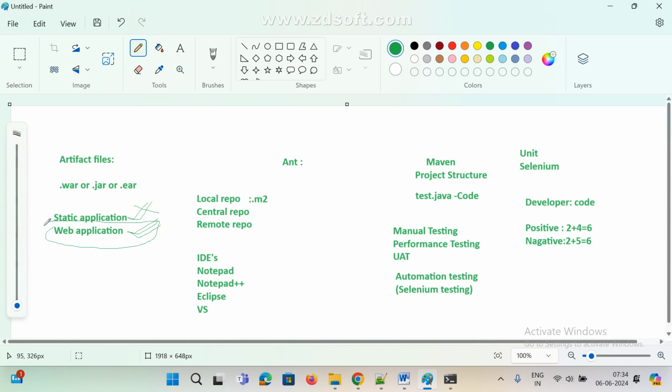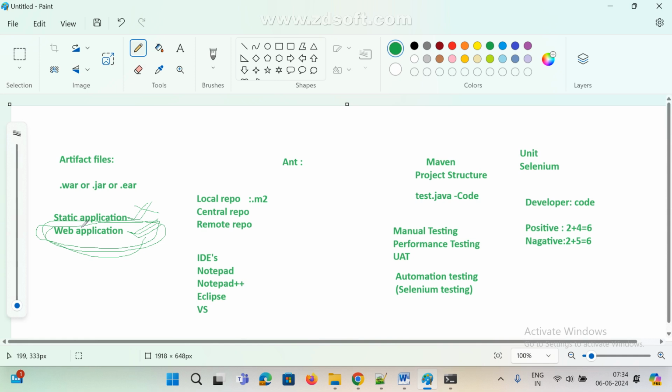Now any application, where do we access it from? Via browser only. That is nothing but web. Web is nothing but browser, right? Web application. So now 100% all applications are web only. We deploy our application on a server, and we access it with the help of a domain name only. Clear? Anyone any doubt here?